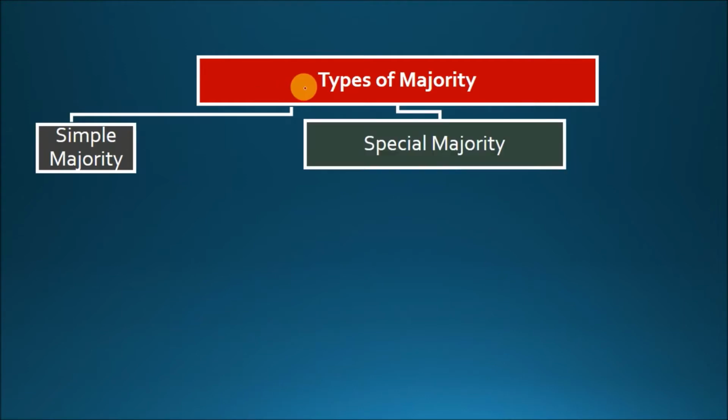So we can divide the types of majority into simple majority and special majority. Simple majority is the simplest kind of majority, where the total number of people present and voting divided by 2 plus 1 is called simple majority.